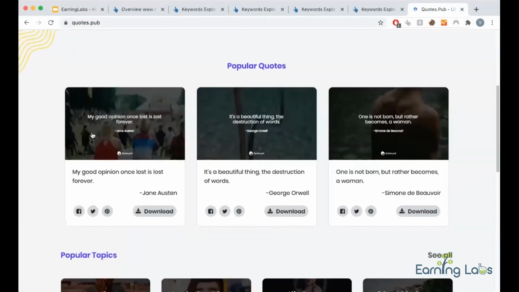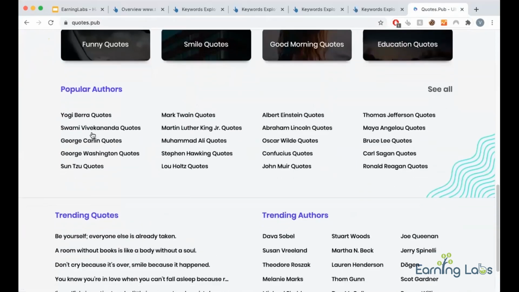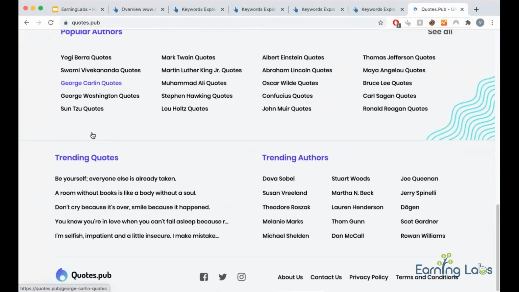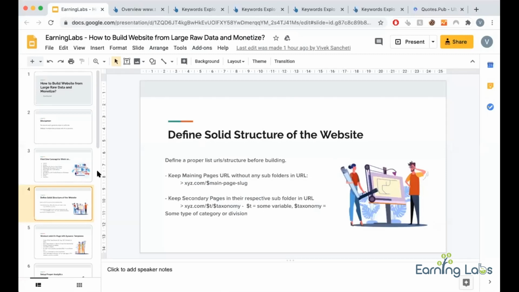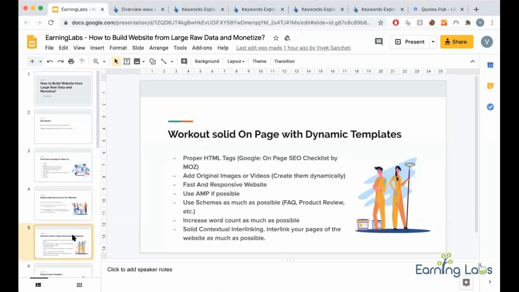Have HTML ready, so you will have a clear idea that okay, this page will look like this. This page needs this amount of data. This needs that. Before getting the HTML, build a proper wireframe. Okay, these are things before you start. Now once you start, let's go deeper.